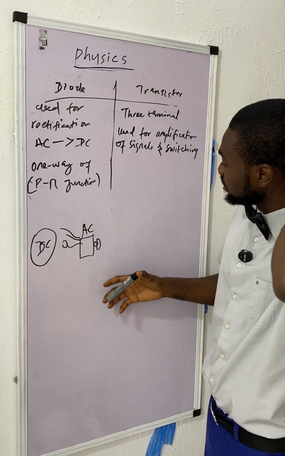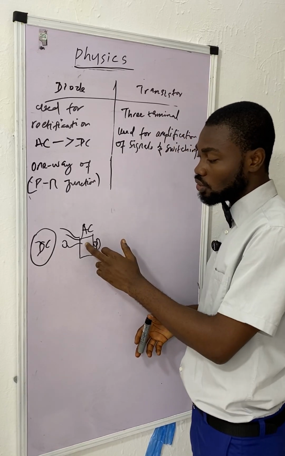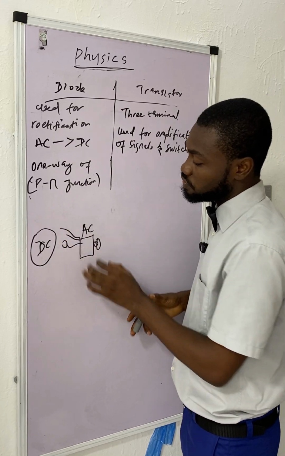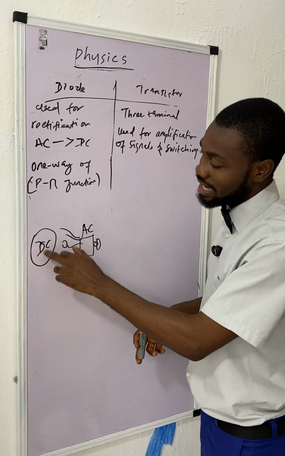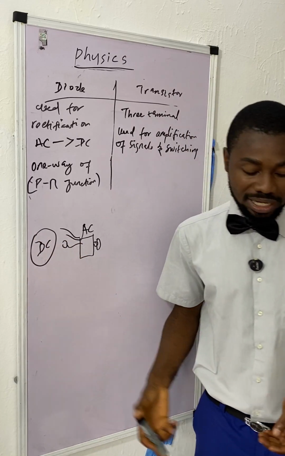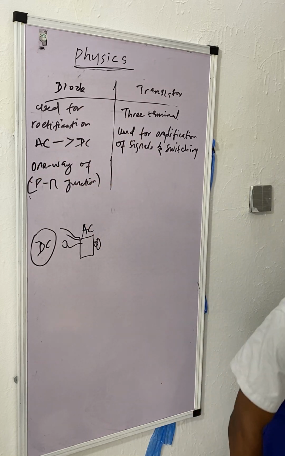The EMF is induced from mechanical energy from the car's engine on the alternator, and the alternator produces what? Alternating current, because it's an alternator. Then the diode inside the alternator converts this current to DC, direct current, that is going to charge the battery of the car. Because if you use alternating current to charge the battery, it's going to damage the cell. Don't forget that. Diode is used to convert alternating current to direct current.